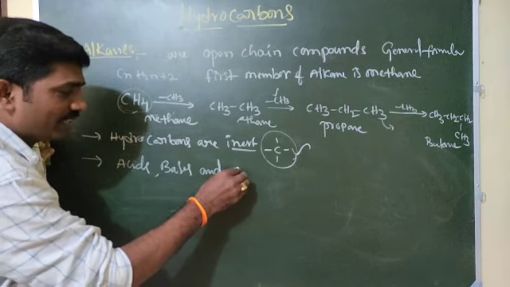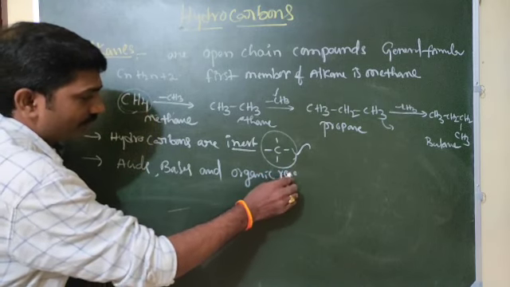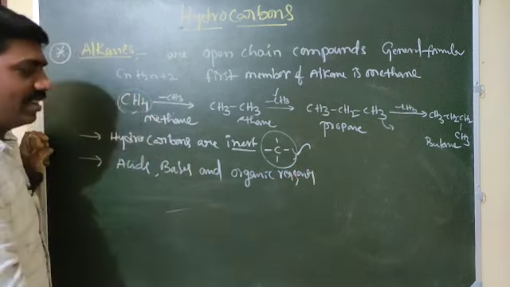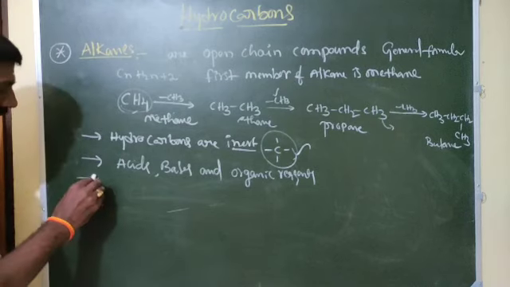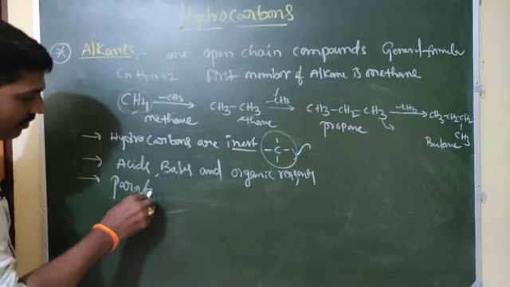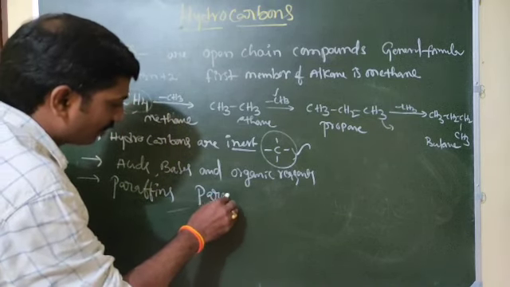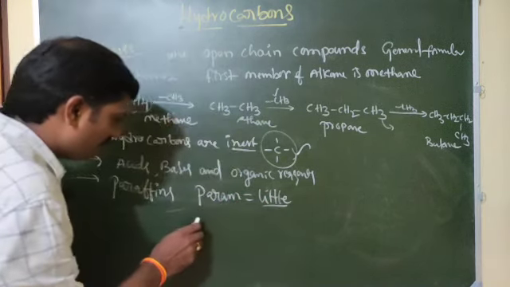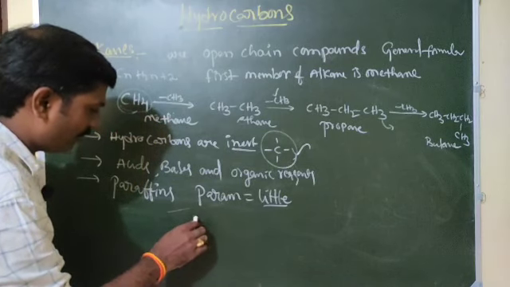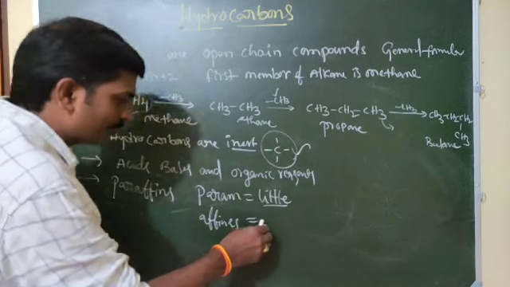and some organic reagents. So that is why we call them paraffins. Parum means little, small, and affinis is Latin, affinity.